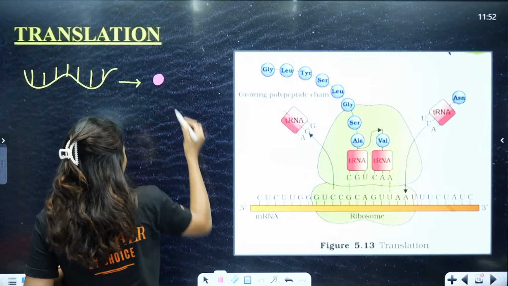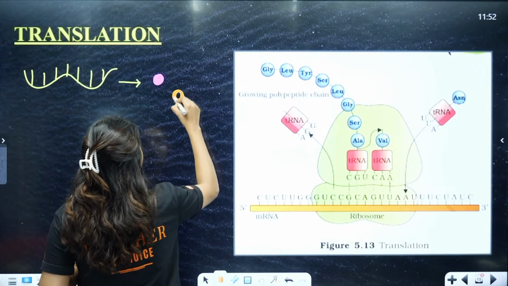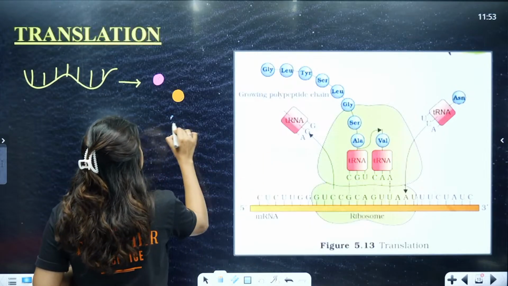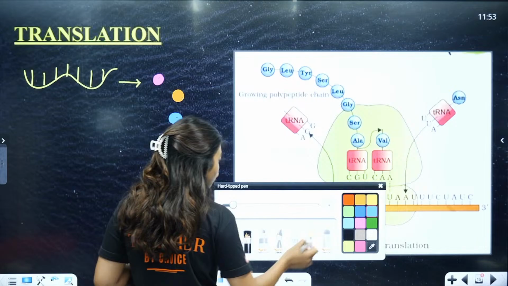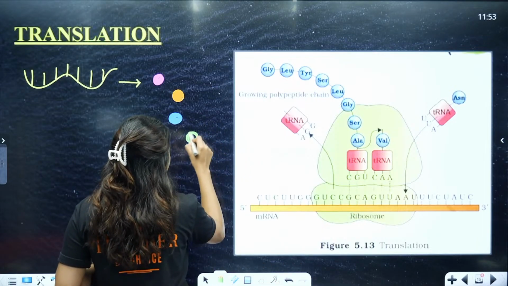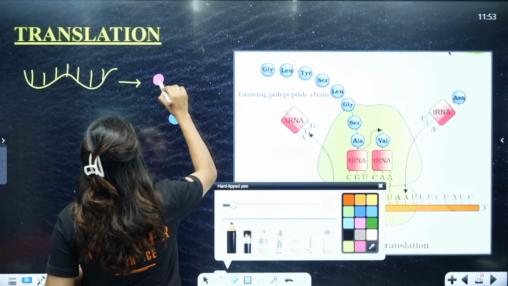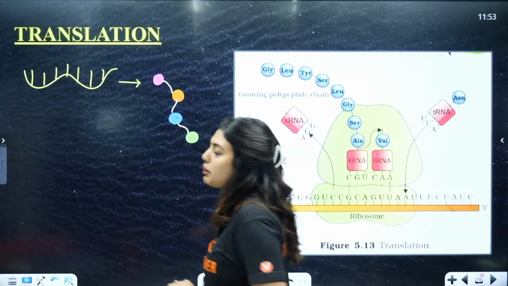Ma'am, but why is protein so important? Students, it's very simple. Protein is so important because even factors like your eye color are determined by your proteins. So protein plays an essential role not just in genetic inheritance, but also in all our body activities, right? That is why protein synthesis is so important for us.